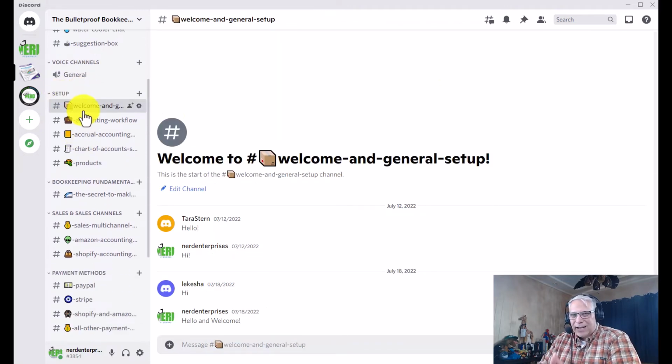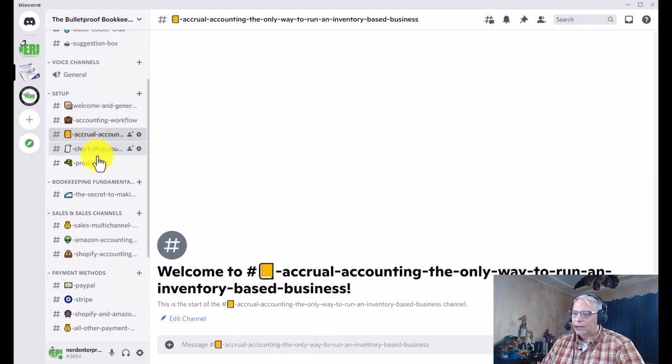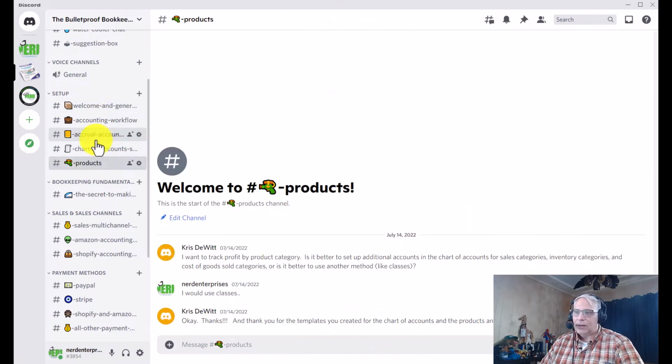So from here on down, everything's organized exactly the way it is in the course. Setup is the first section in the course, so it has a channel for each of the lessons in the setup section. The idea is, obviously, if you're studying a lesson in the course and you have questions, you come into Discord, you find the appropriate channel for that lesson, and that's where you will ask your questions, right?